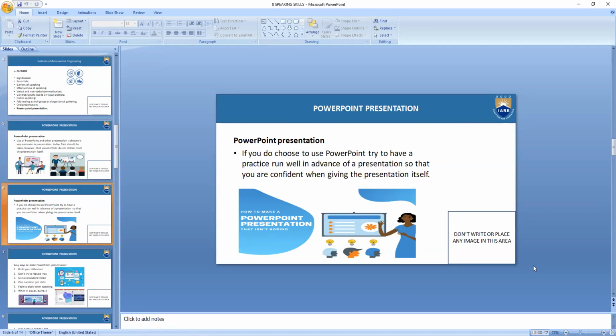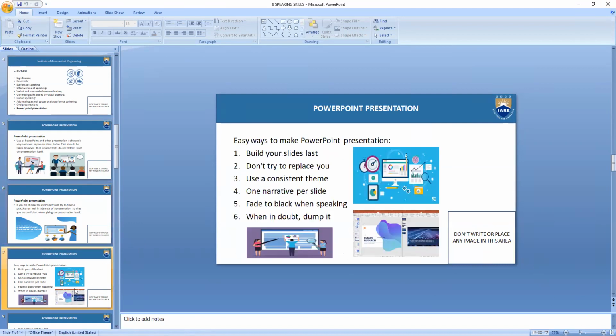If you do choose to use PowerPoint, try to have a practice run well in advance of a presentation, so that you are confident when giving the presentation itself. What sometimes happens is that we do not know the technological glitches that might suddenly arise during your presentation. So in trying to avoid this, we must try to run that program well in advance properly and keep it ready for us, so that we are confident about the whole thing.